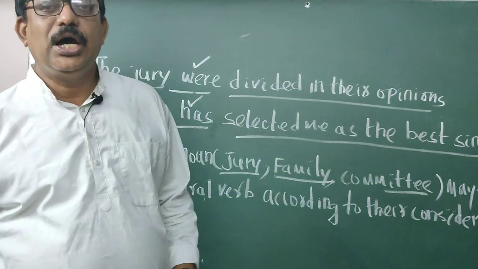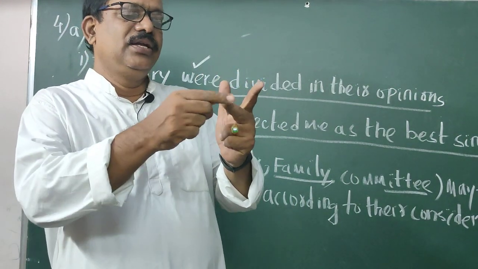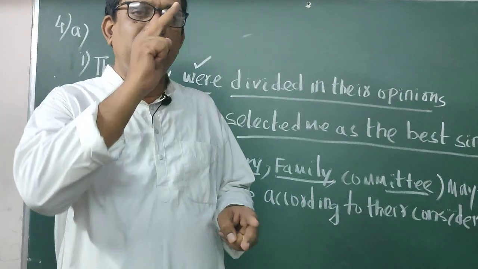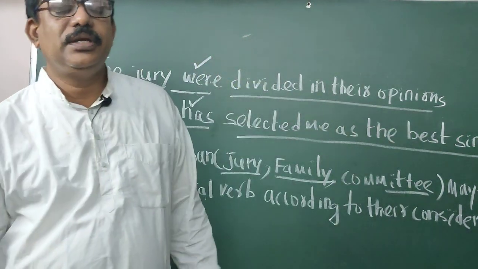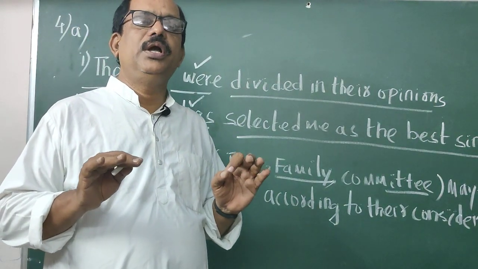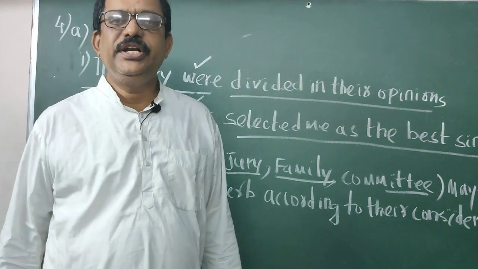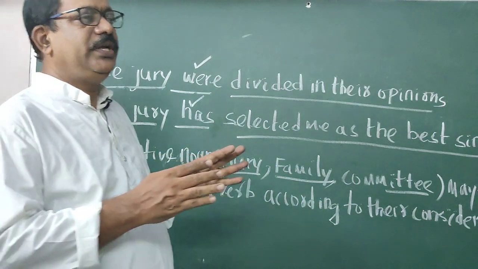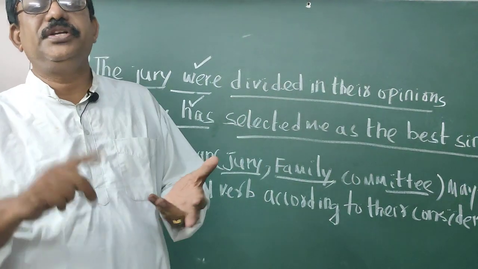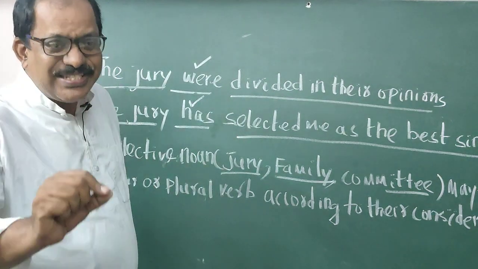Another is committee. Think of a school. Our school has a committee. In the committee, the president is there, vice president is there, secretary is there, joint secretary is there, treasurer is there, seven members are there in our school. Think that our school committee is discussing buying a bus. Four members agreed to buy the bus. Three members did not agree. So the committee divided in their opinion. Another example: all seven members, the president, the secretary and others, all agreed to buy a bus. The committee has decided to buy a bus.